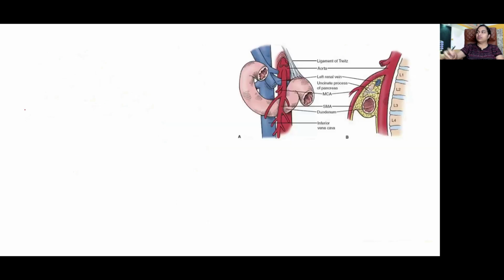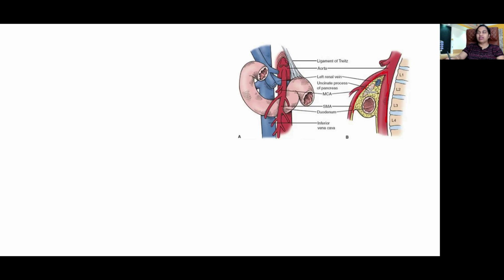Another thing to remember for the third part of the duodenum. As you see here, this is the abdominal aorta. You can see the superior mesenteric artery coming from there. So in this angle between the superior mesenteric artery and its origin from the abdominal aorta,